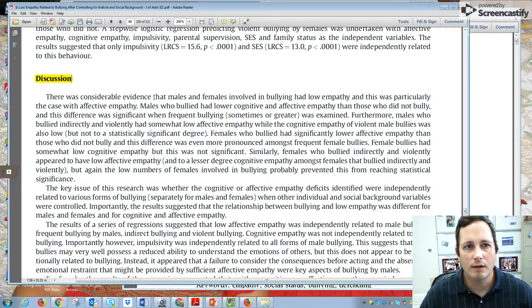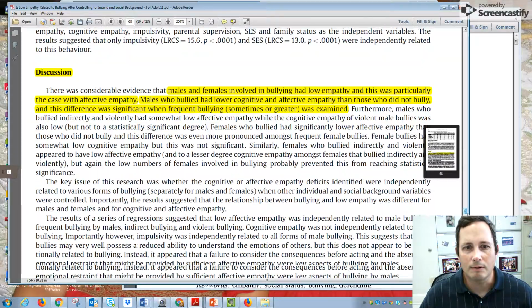And so here it is. Considerable numbers of males had low empathy. It was particularly the case with affective empathy. Okay, that's a pretty big finding. That's why they put it first in the discussion. And here, males who bullied had lower cognitive and affective empathy than those who did not bully, and this difference was significant when frequent bullying was examined. So I know that these are probably two of the big takeaways. I'm going to read through the rest of the discussion and look for other details, but those are the two I'm going to be focusing on here.